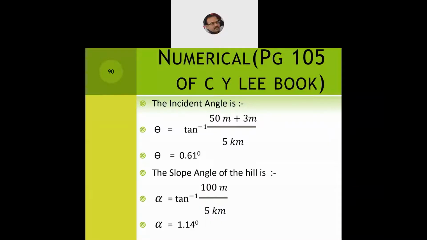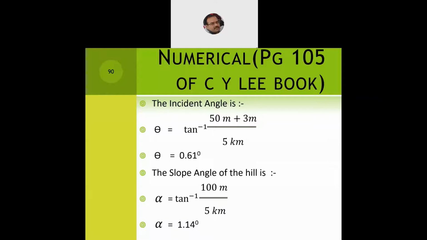That is, how they are plotted and how the diagrams are made, in consonance with the given case study. You need to draw a neat and clean diagram showing what is happening, whether the vehicle is moving on flat terrain or up the hill, and how the incident angle, elevation angle or slope angle are computed.